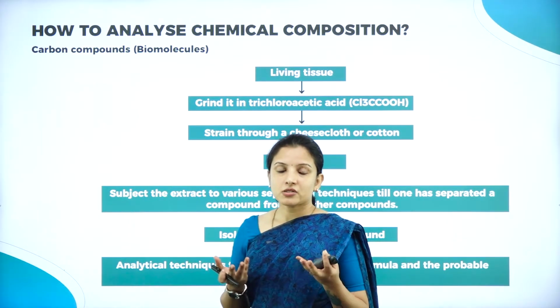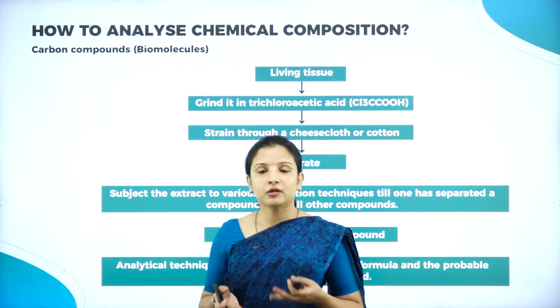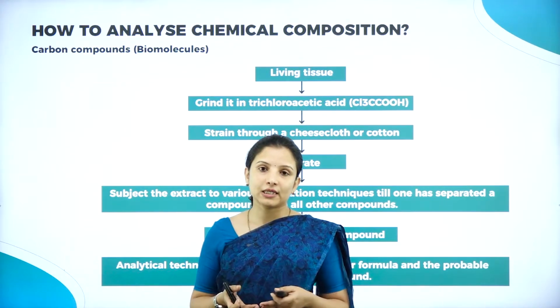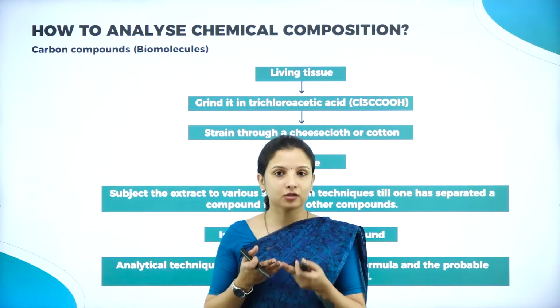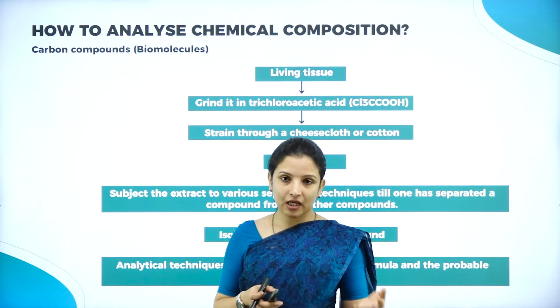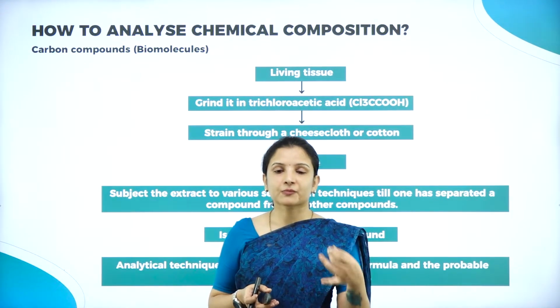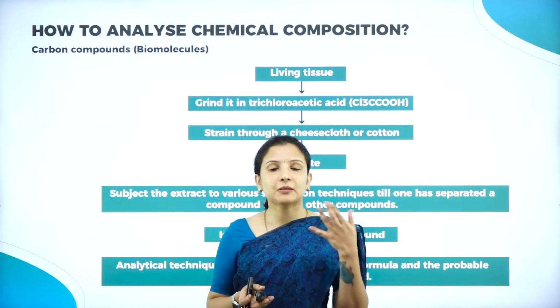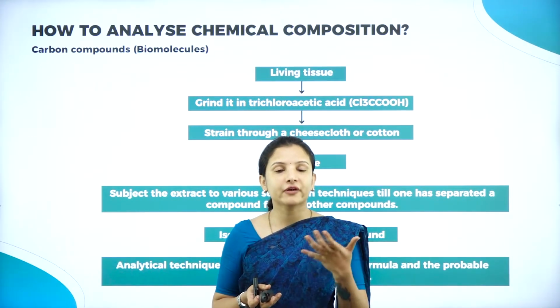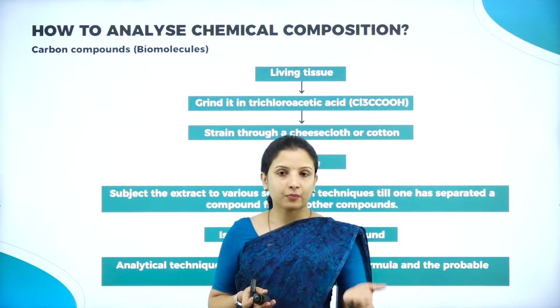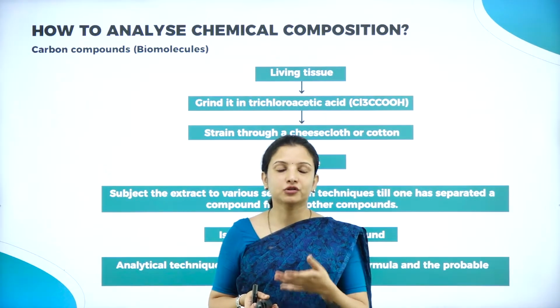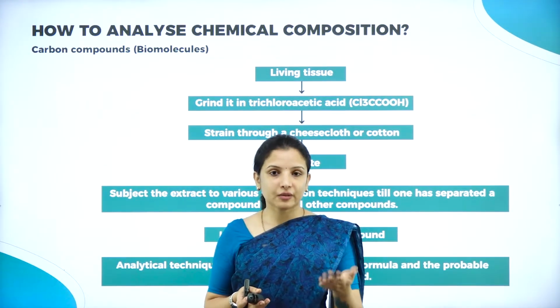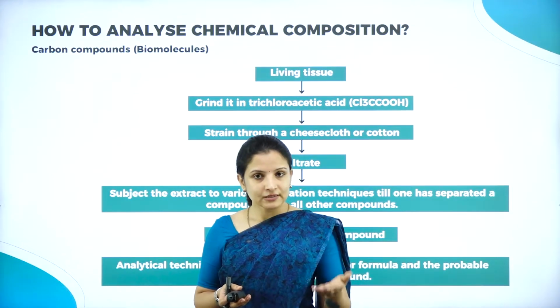So be it a human being, an animal or a plant, our whole body is made up of different chemical components. So blood, it is a chemical. What is there in the blood? There are different types of components that are present in the blood. Say for example, tissues. Tissues also have various chemical compounds, be it polysaccharides, the cellulose, the sugars, the different types of chemical compounds are present in the cells as well.